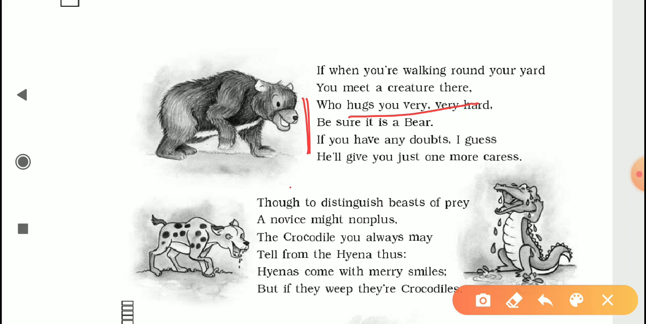And also the poet is again taking it up a notch. She's saying that if you still have any doubt, so the bear is hugging you, you're getting hurt, but still if you have any doubt that no, probably it is not the bear, then probably the bear will give you one more caress. Again, notice the word caress. Caress is showing someone physical affection the way you do with a child or your loved ones. So the bear will behave with you in a manner which normally we do with our loved person, but that caress, that affection will kill you.